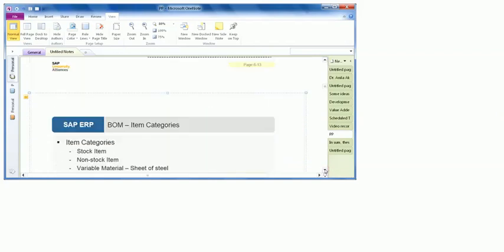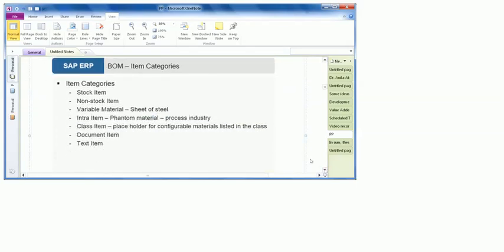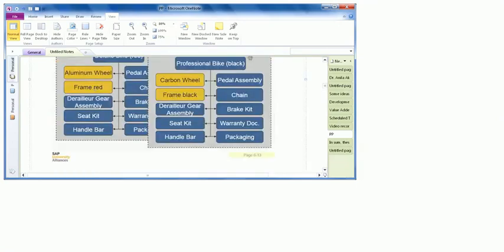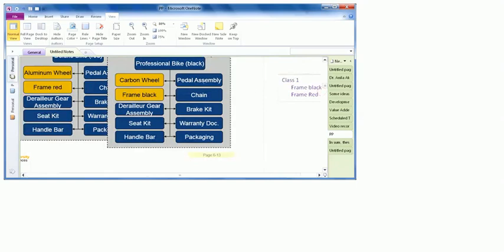Another important concept in the bill of material is the various items which can actually be part of the bill of material. We usually understand that a bill of material should have raw materials. It means anything which is part of the bill of material should itself be a material. For example, if this is the professional bike black, then pedal assembly is a part of professional bike. It means pedal assembly must have its own material master data. Chain must have its own material master data. Brake kit must have its own material master data in order to be assigned to the finished good.